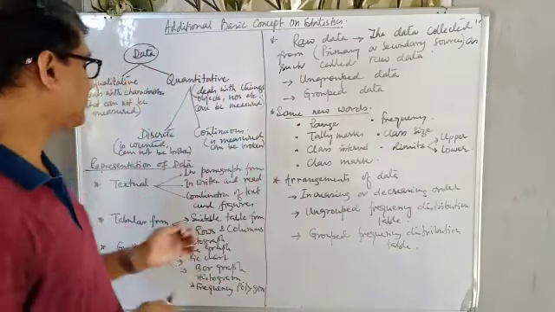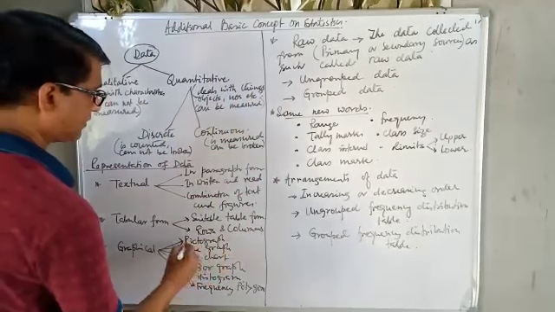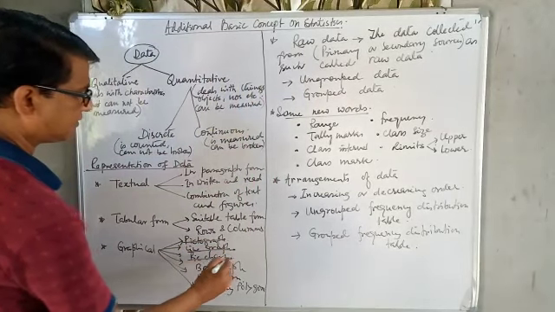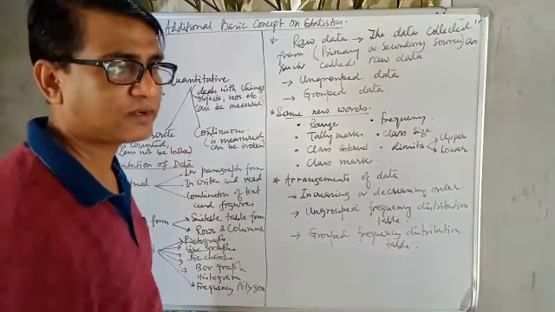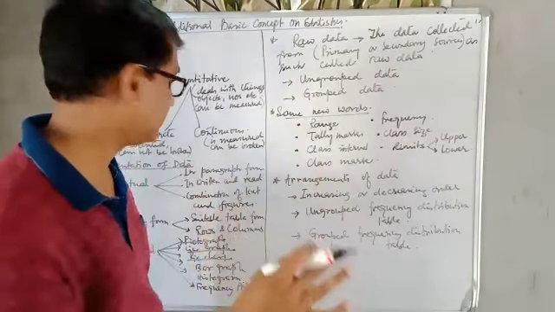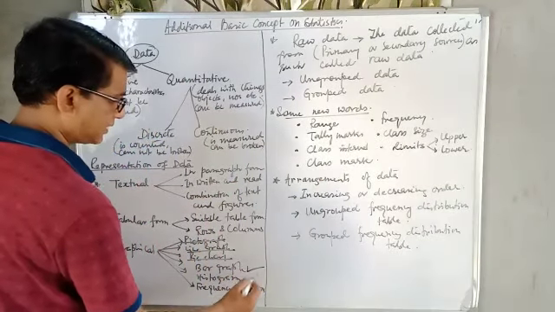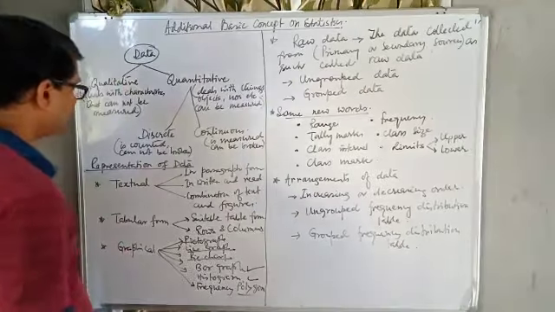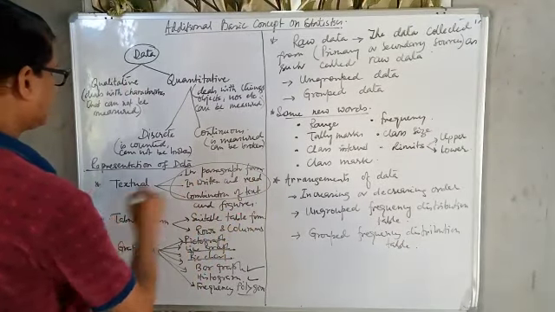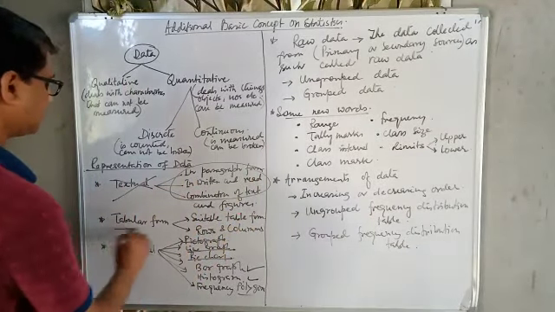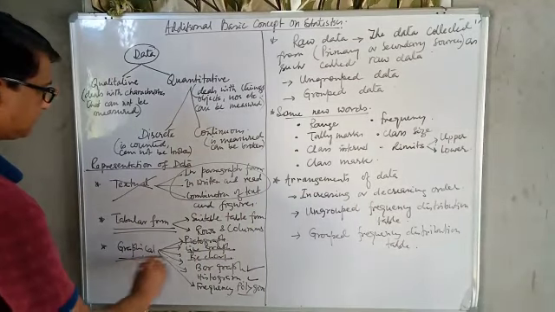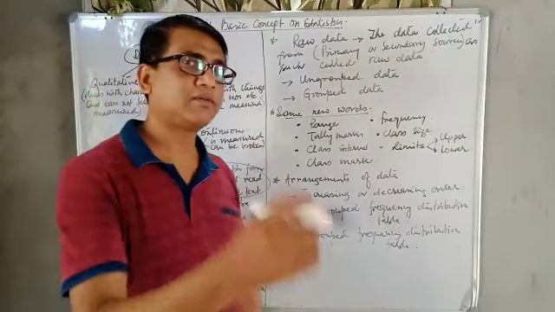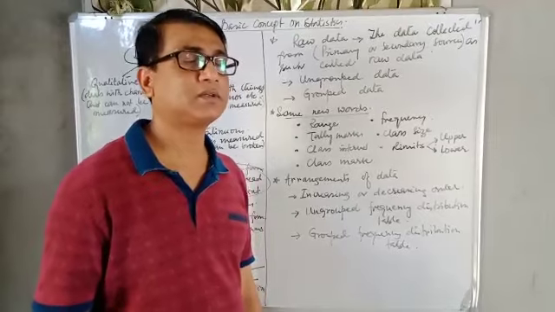Okay, out of these, pictograph, line graph, and pie chart we already learned, and these are not the topic of our discussion for class 9. The discussion is bar graph, histogram, and frequency polygon. Textual, no need to discuss. We will discuss the tabular form and graphical representation of the data.